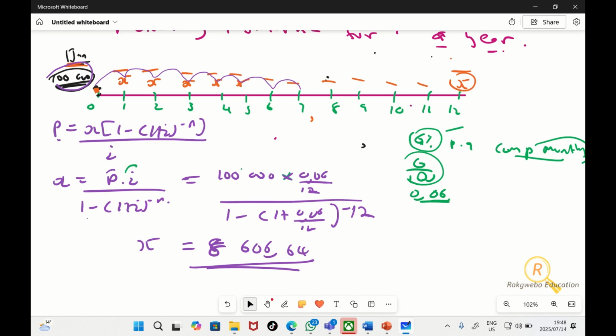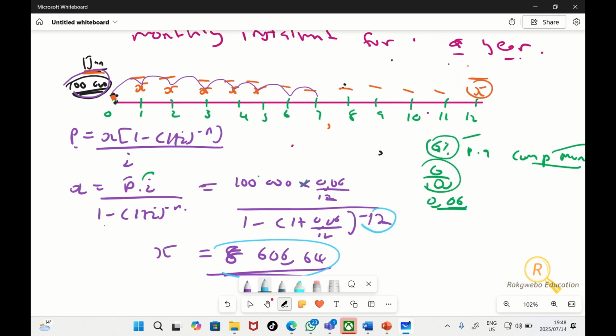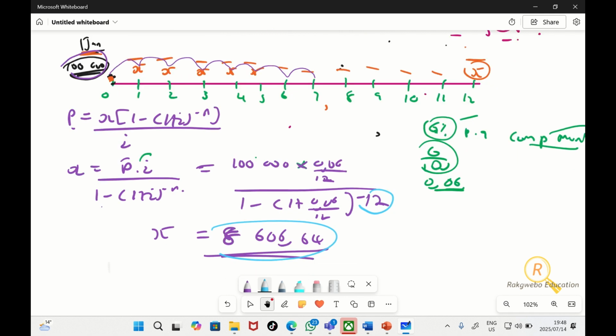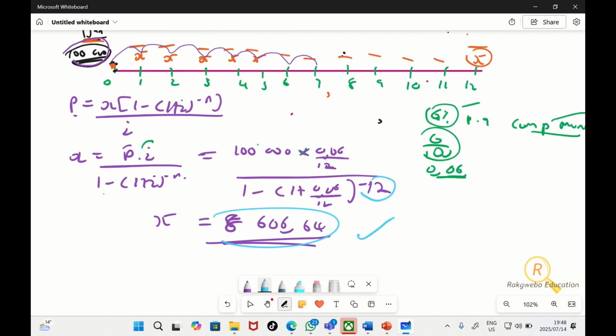So the key here is for you to know what the n is. It's important. So this is how much this guy pays per month. Okay, this is how much he pays at the end of every month. I don't want to confuse you, so I'll do the rest in the next session tomorrow.